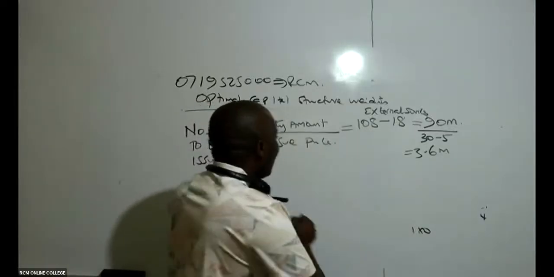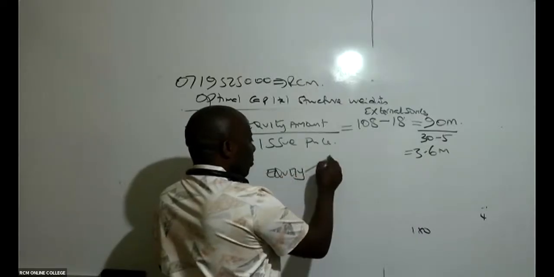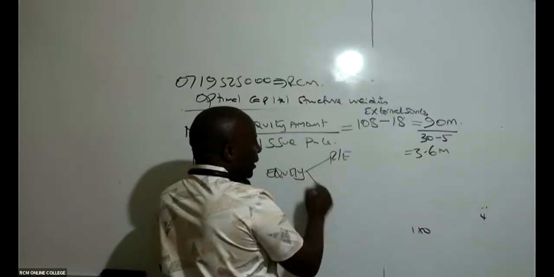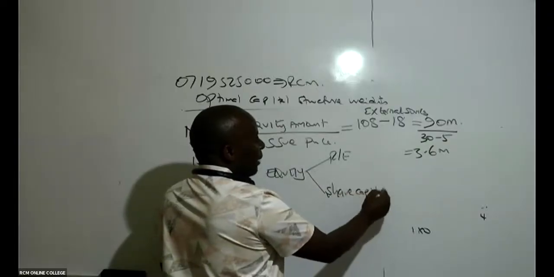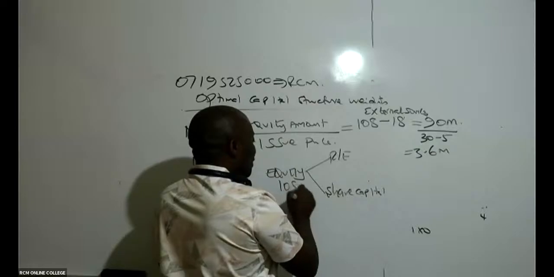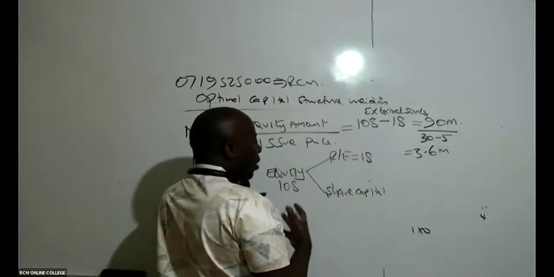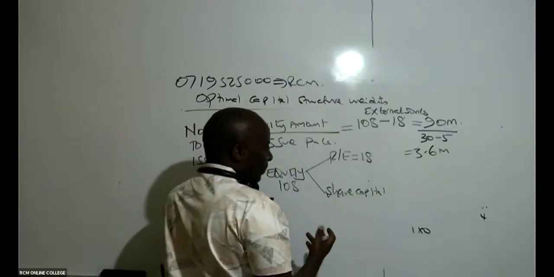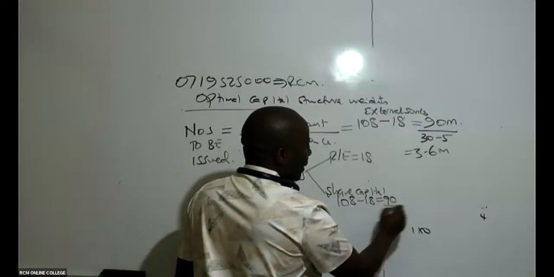But equity has 2 components: retained earnings and share capital. The total equity is 108 and retained earnings will be 18. So how much do we expect to get from the share capital? It will be 108 minus 18, which gives me 90.